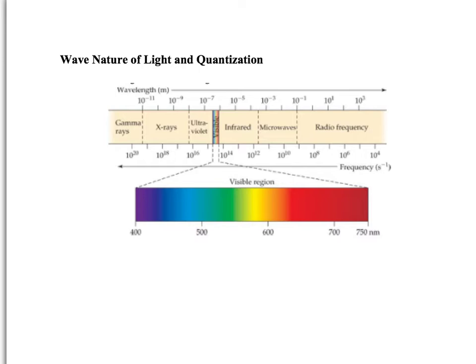Okay? So the idea is all light can be perceived as either a particle or as a wave. For now, we're going to focus on light being viewed as a wave. What you see in front of you are examples of different wavelengths that we are familiar with in everyday life, including the visible spectrum, from 400 to 750 nanometers. We have X-rays, gamma rays, infrared, radio frequency. You might have heard of all of these being considered waves. So what does that actually mean?